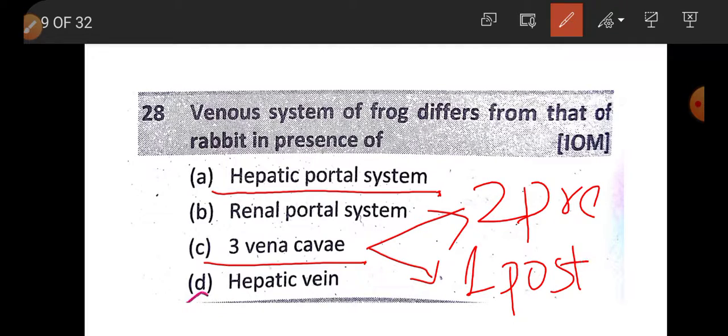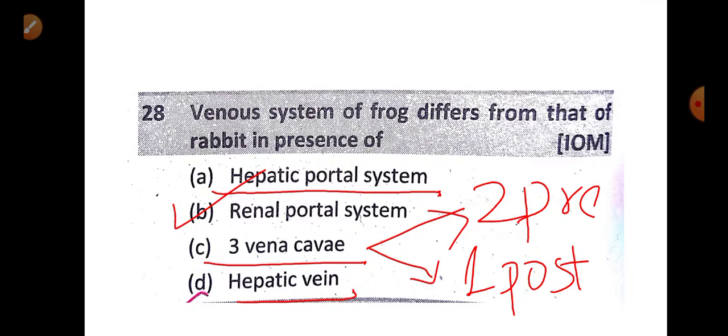Precaval also called superior vena cava, postcaval also called inferior vena cava. Hepatic vein is also present in both frog as well as rabbit. However, renal portal system is present only in frog but not in rabbit. So the answer is renal portal system. The venous system of frog differs from that of rabbit in the presence of renal portal system.